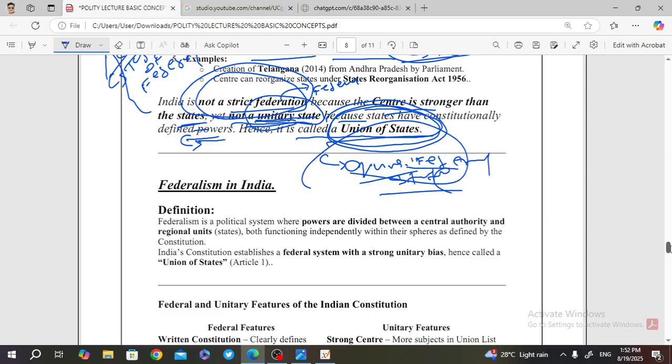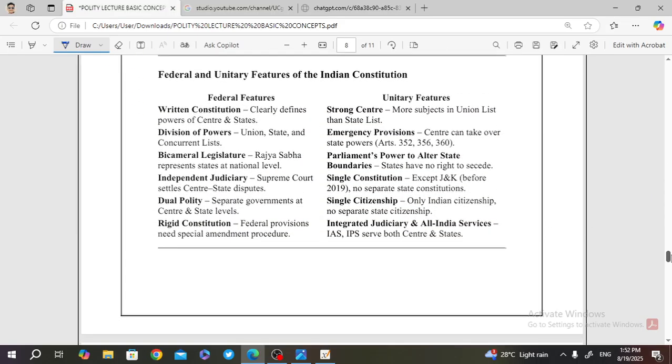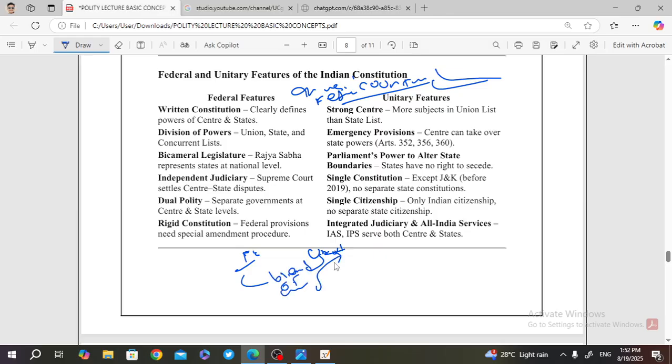Then how is federalism exercised in India? Because I already discussed that India is a quasi-federal country in which both the unitary features and the federal features are exercised. So India is not a rigid federal system, not a rigid unitary system. We have a blend, a mix. That means if this is the federal system and this is the unitary system, we have a blend of powers, so that the center is made strong, with some federal features and some unitary features, so that India runs smoothly.